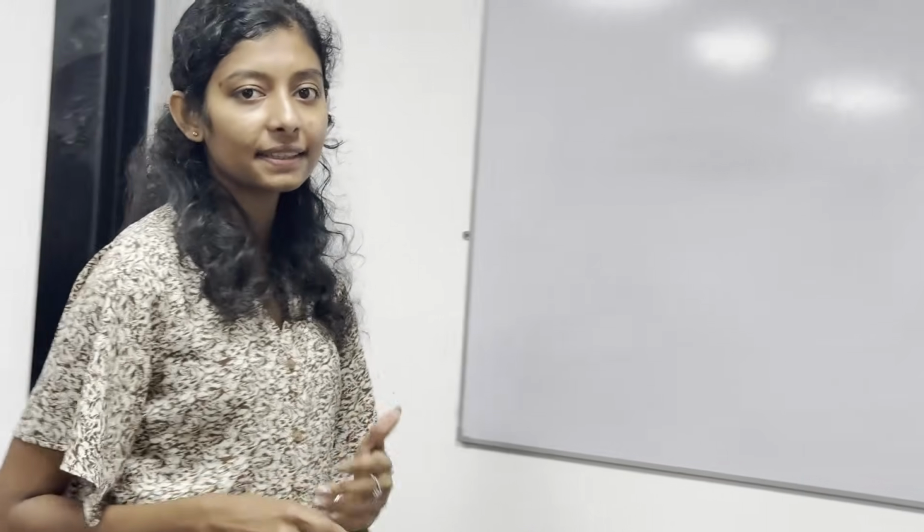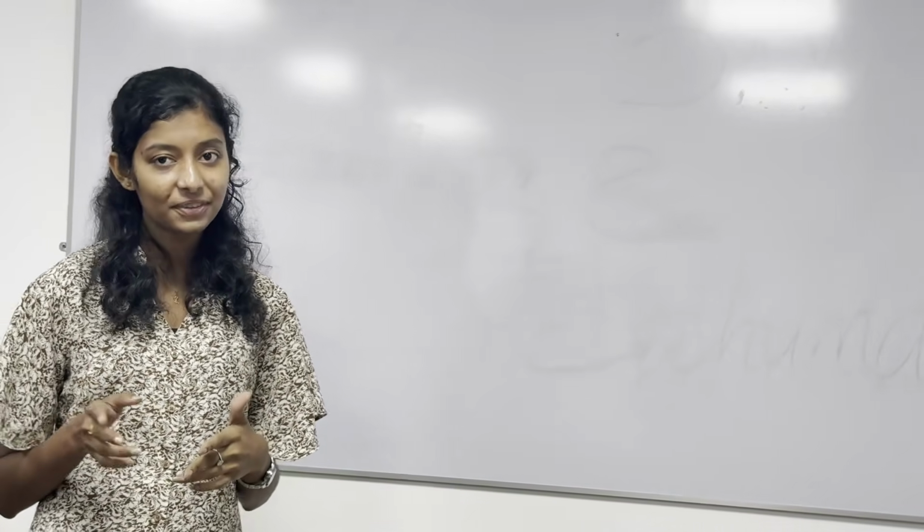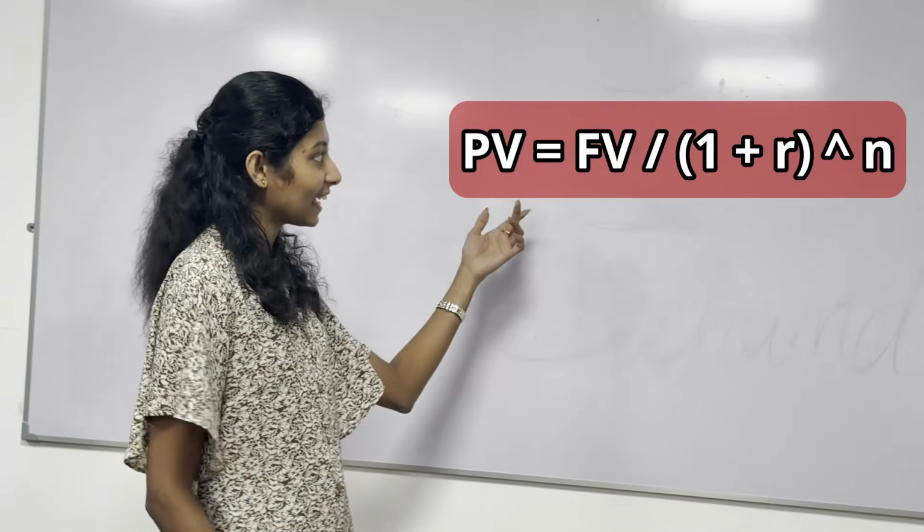The second one is the present value of the future cash flow. It means how much future money is worth today. It helps you to understand the value of expected income in today's terms using a certain interest or discount rate. The formula is, we can calculate.